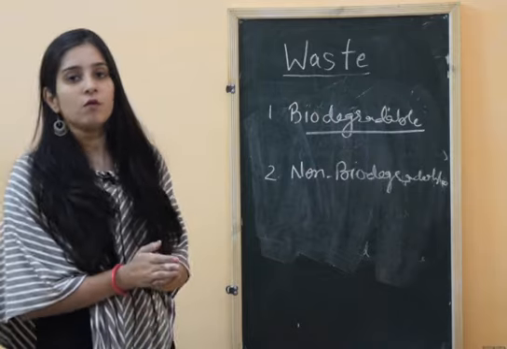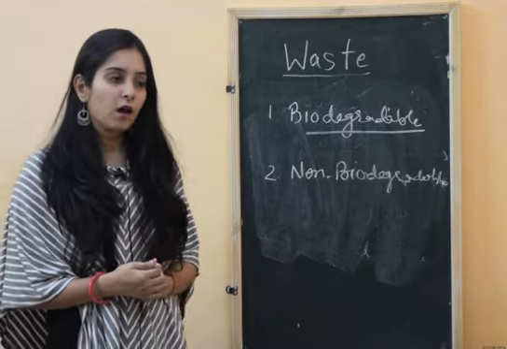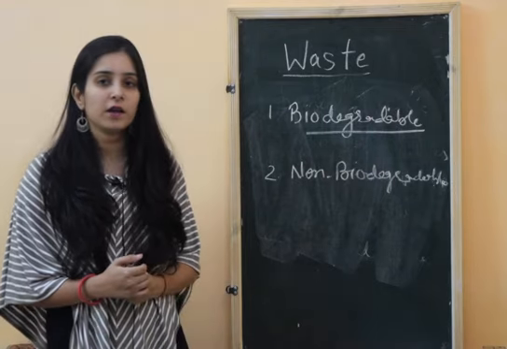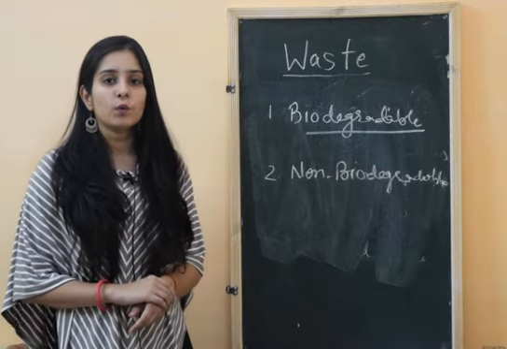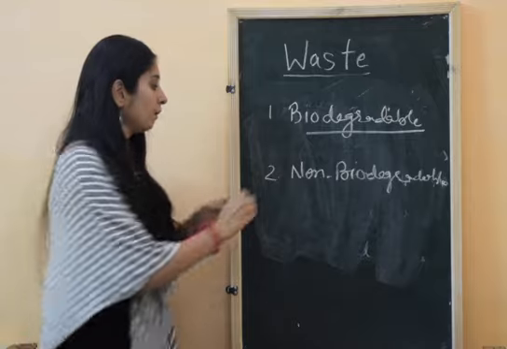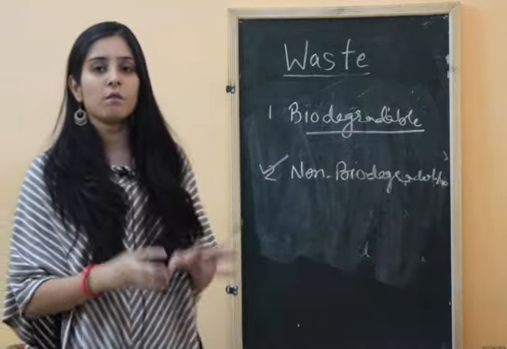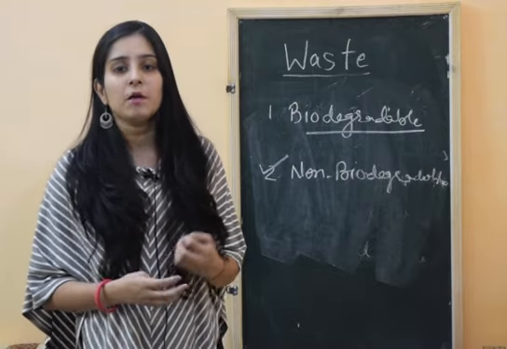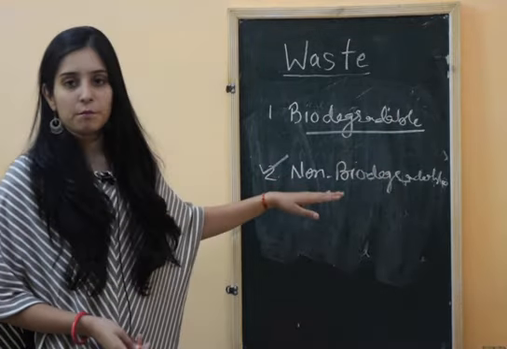Now, for the separation of biodegradable and non-biodegradable waste, we use two types of dustbin. For example, if you see a blue dustbin on the roadside, it is mainly for non-biodegradable waste. All the non-biodegradable waste, for example wrappers of chips and plastics, can be thrown into the blue dustbin.